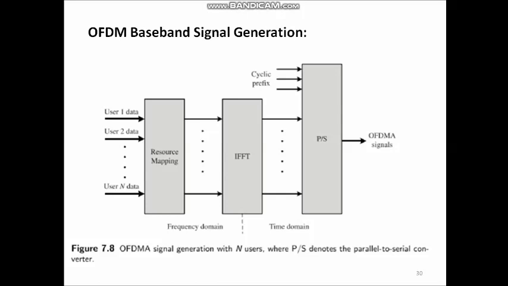After this cyclic prefix addition, using a parallel to serial converter, parallel data is serialized and then transmitted using transmit antennas. And at the receiver section, FFT processing can be used to convert the time domain signal back to the frequency domain. The implementation of the OFDM transceiver using IFFT and FFT is a major advantage of OFDM transmission because it reduces the computational complexity and efficiency is increased.